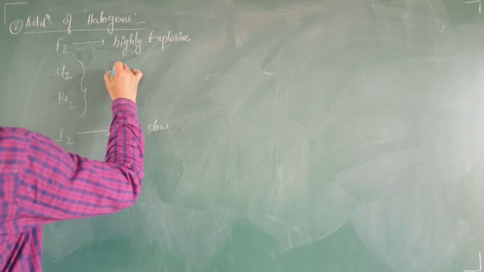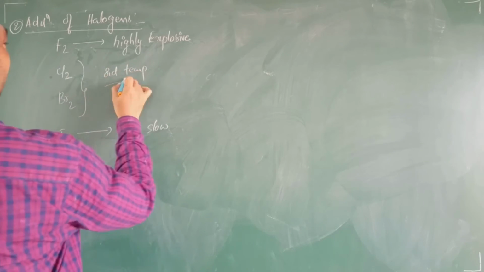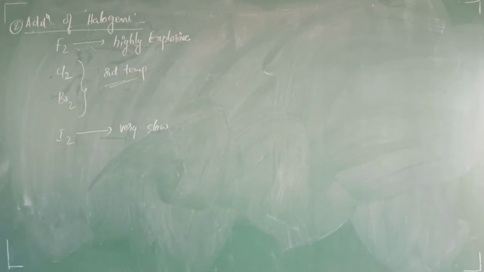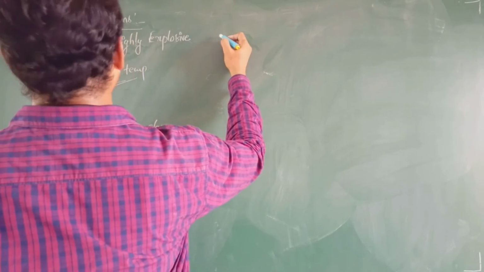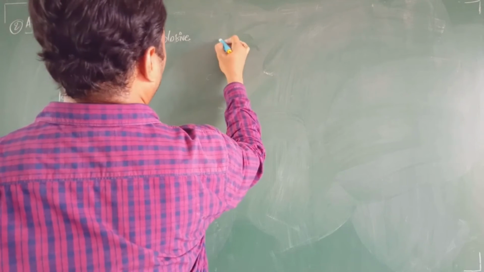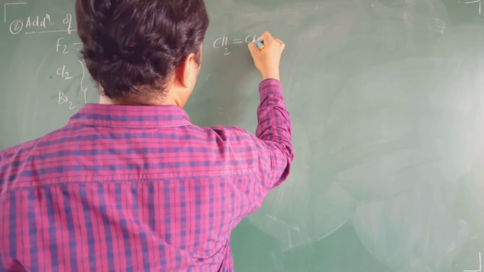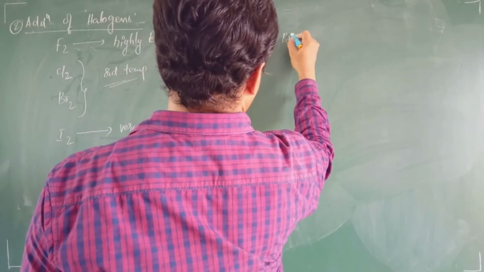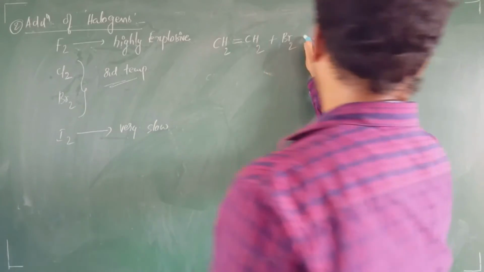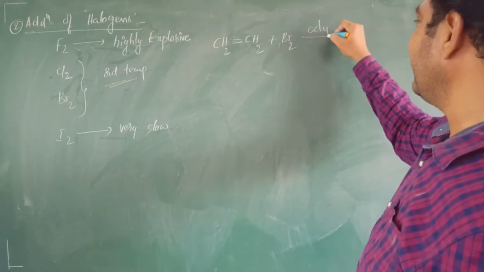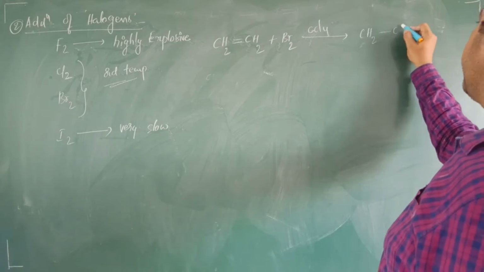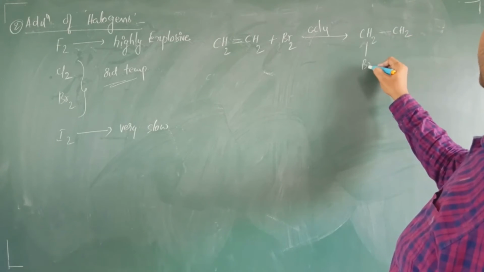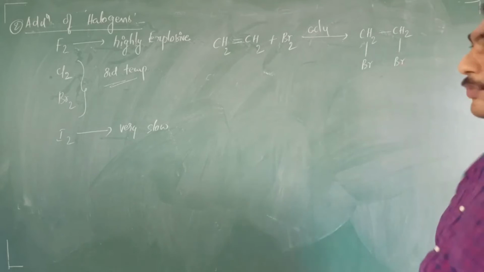At ordinary temperatures, we can comfortably do this reaction.